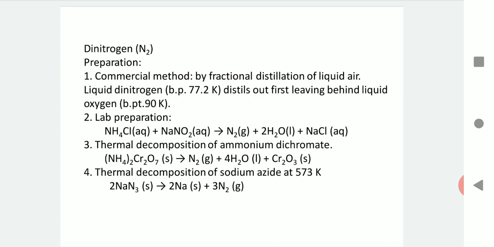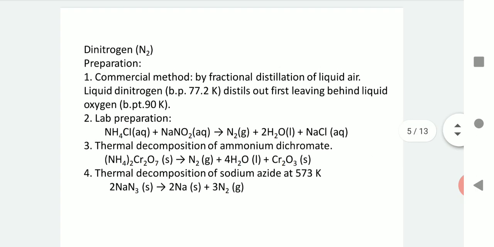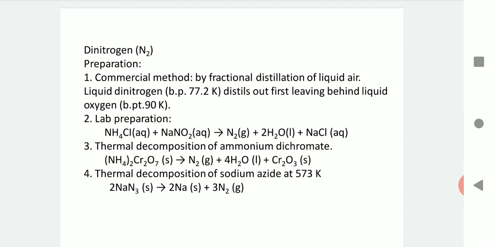In the laboratory, we can obtain nitrogen gas by reacting aqueous ammonium chloride with aqueous sodium nitrite. Apart from nitrogen gas, sodium chloride and water are the other products obtained during the reaction. Nitrogen can also be obtained by thermal decomposition of some nitrogen containing compounds.